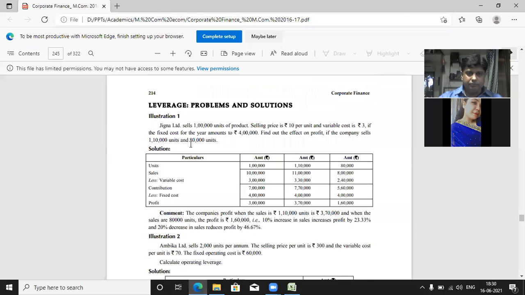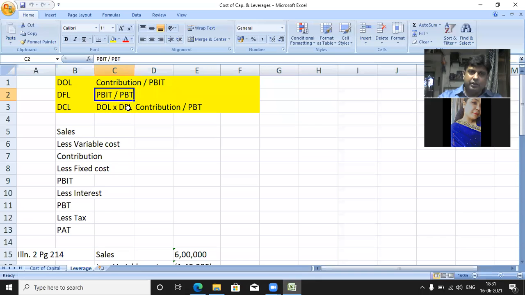This is the question. Ambika Limited sells 200 units per annum. The selling price per unit is 300 and the variable cost is 70. The fixed operating cost is 60,000. Calculate the operating leverage. How will we get the operating leverage? I told you the reference. First you do this part, put those things in the formula, and you'll get the answer. Very simple.